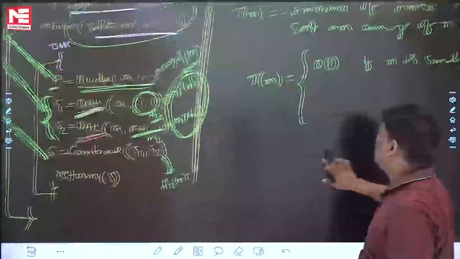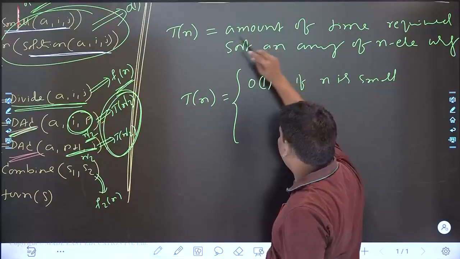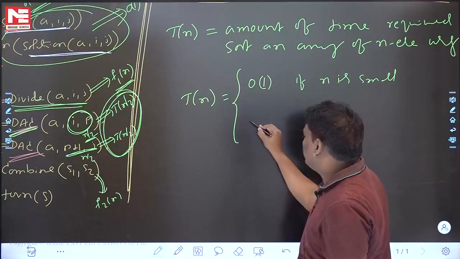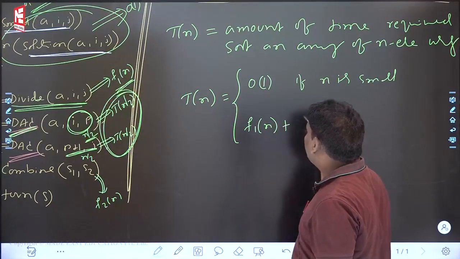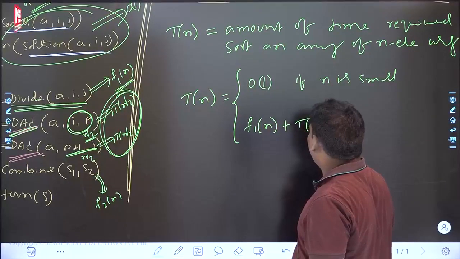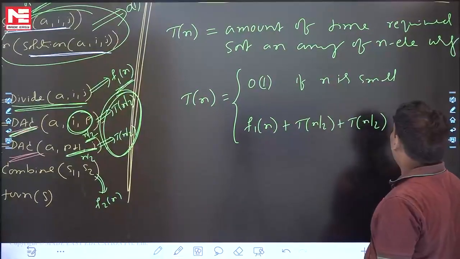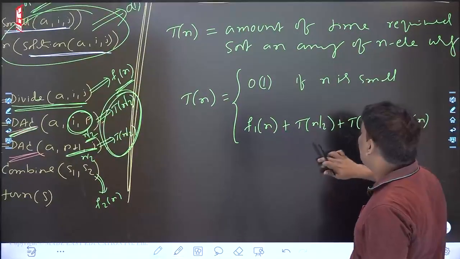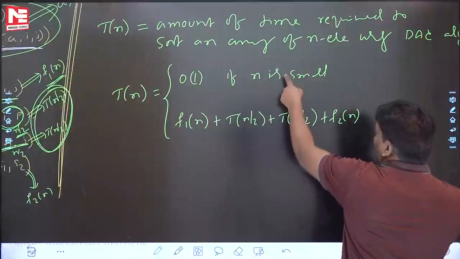F2 of n. Now let's see this one. Time complexity of a divide and conquer algorithm on n elements: T(n) is equal to a constant for a small problem, and for a big problem, what is the first step in the else part? Divide, F1 of n time. Next, conquer, T(n/2), two function calls. Next, combine, F2 of n. What is the answer? If n is small or big: if n is small, this is the story; if n is big, this is the story.